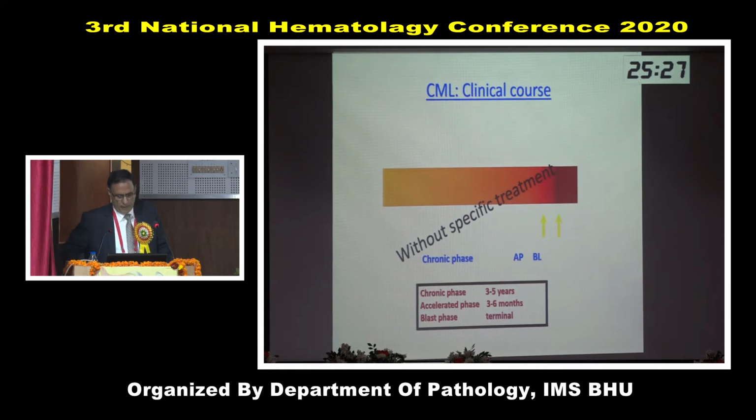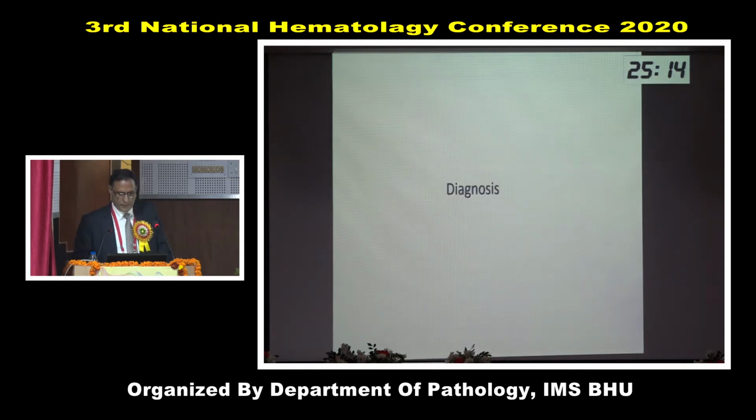Without any treatment, the natural course of CML is this: chronic phase, median survival 3 to 5 years; accelerated phase, only a few months; and blast phase is terminal. But this is without treatment. The scenario has now changed.